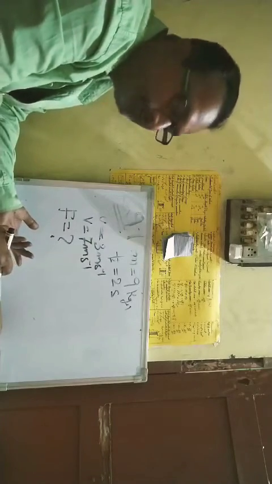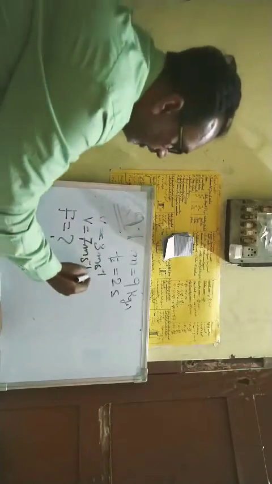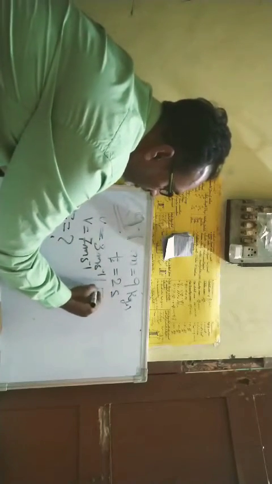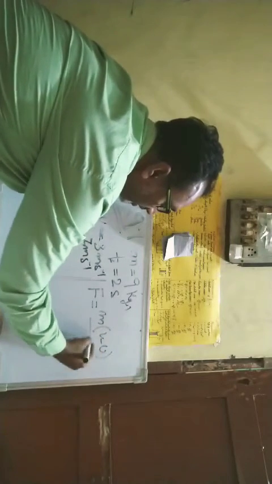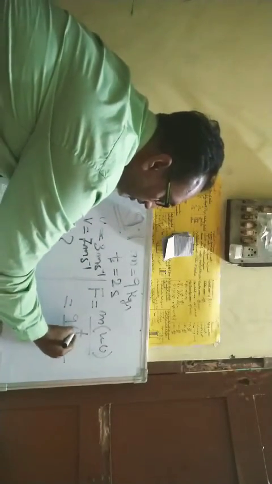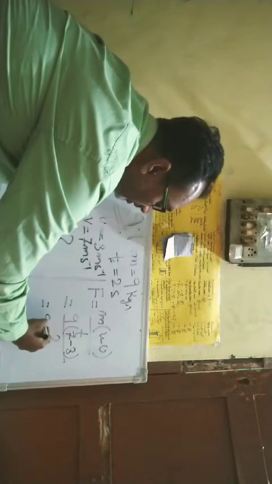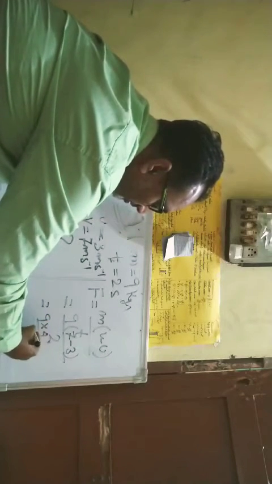Very simple, just stick to the formula. Second law: F equals m(v minus u) by t. Put all the values: mass, 7 minus 3, by time 2 seconds. Just calculate, so it is 18 Newton.